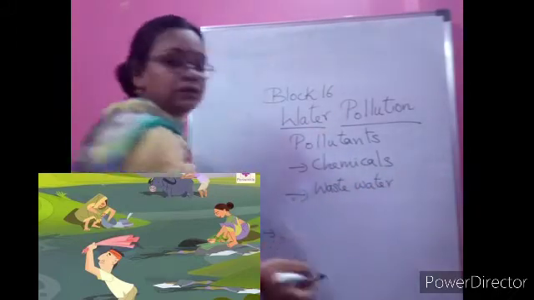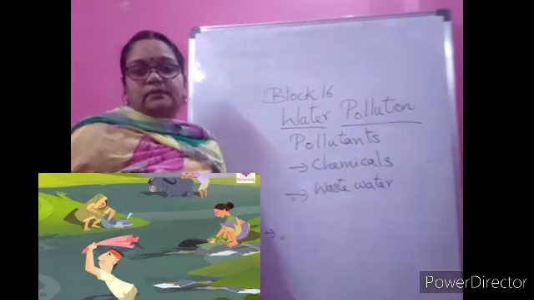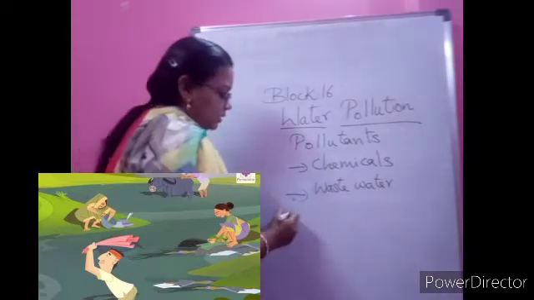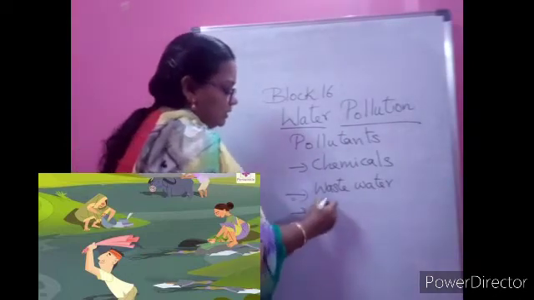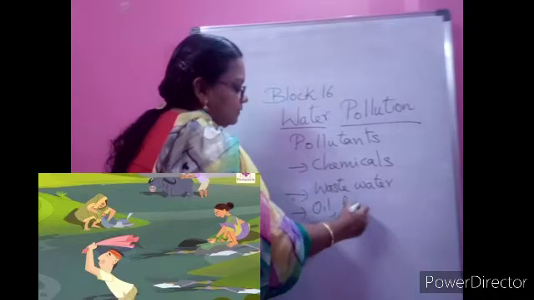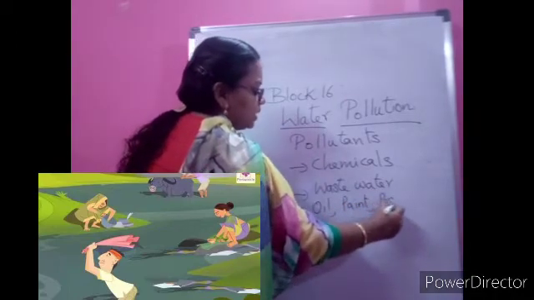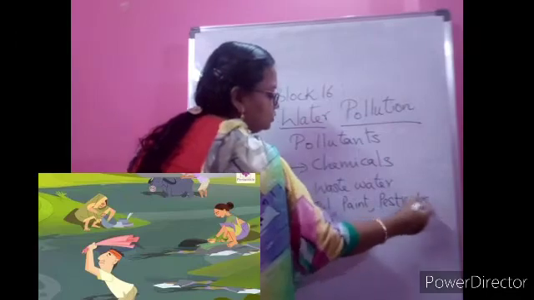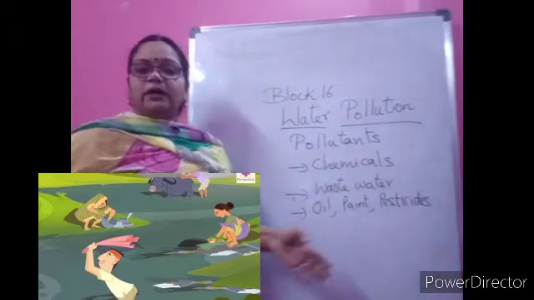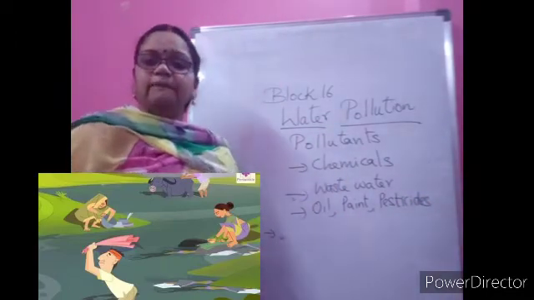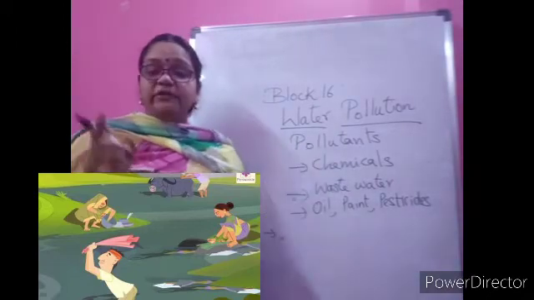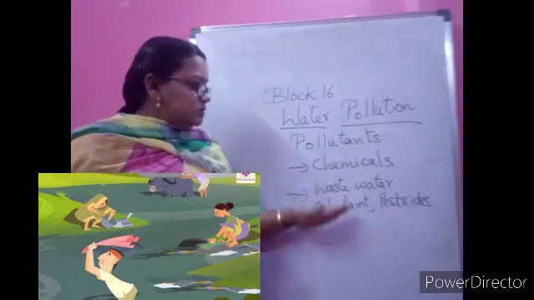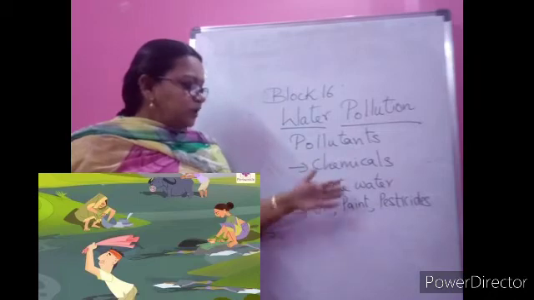Wastewater, that drainage water that is having so many impurities, that is also going to cause oil, paint and pesticides. Pesticides are used to kill the pests, but they will mix with the water and even mud. We did the activity and you understood. So when we did the activity, the water is mixed with all this chemical, wastewater, oil, paint, pesticide.